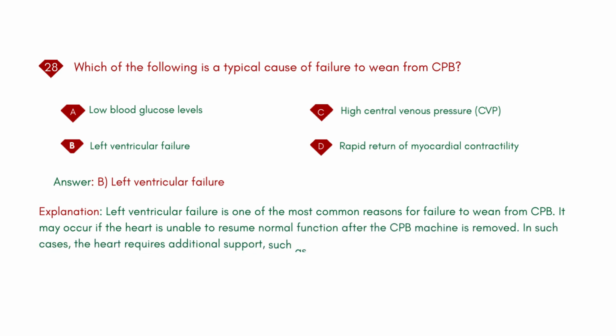Explanation: left ventricular failure is one of the most common reasons for failure to wean from CPB. It may occur if the heart is unable to resume normal function after the CPB machine is removed. In such cases, the heart requires additional support, such as inotropic drugs or mechanical circulatory support.